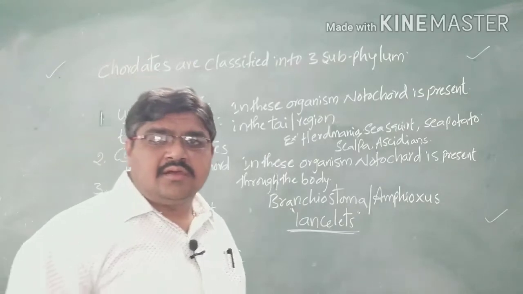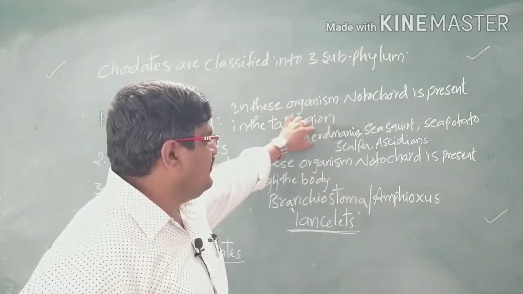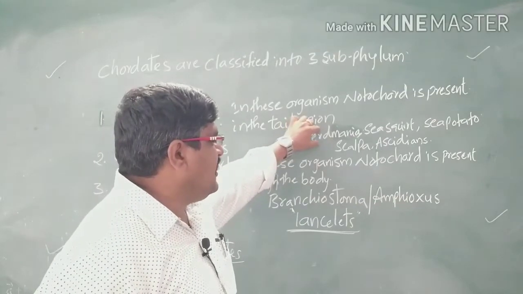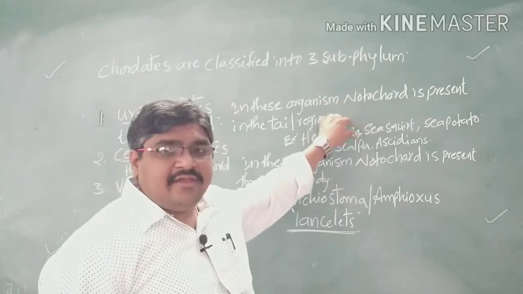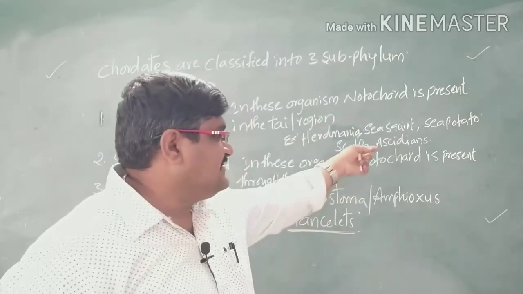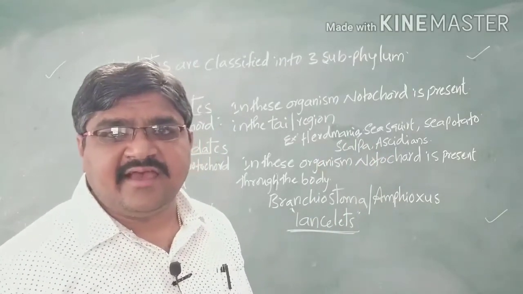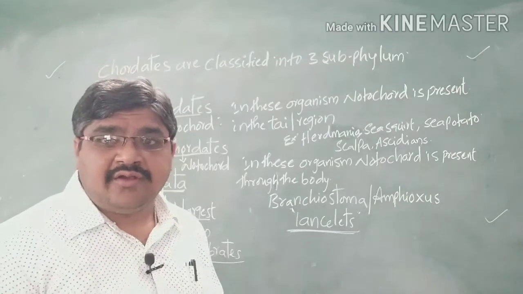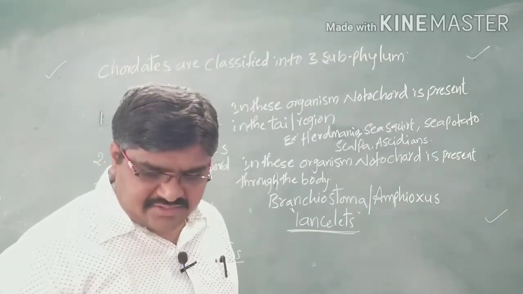Coming to the urochordates, the example is Herdmania. Herdmania is an example for the urochordates as well as the ascidians. These are examples of the urochordates. In the last one I missed a spelling mistake that is present.